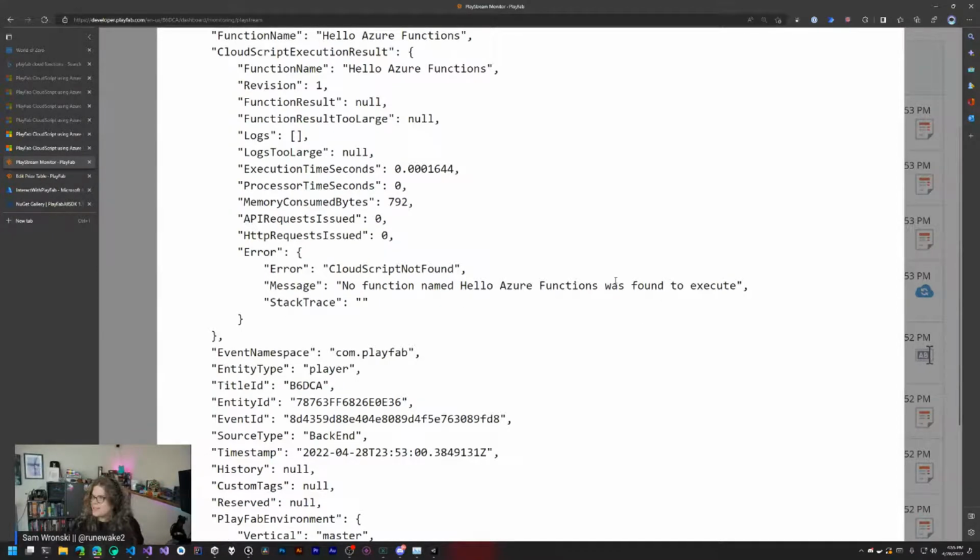But I think that's everything. This was intended as just a really quick overview of ways you can add Azure Functions to this and start working with that. Hopefully this was interesting and you learned something. If you start using this, I would love to see what you build with it. I think there are a lot of really fun possibilities for adding cloud stuff and game stuff together. So if you do that, let me know because I'd love to hear about it.